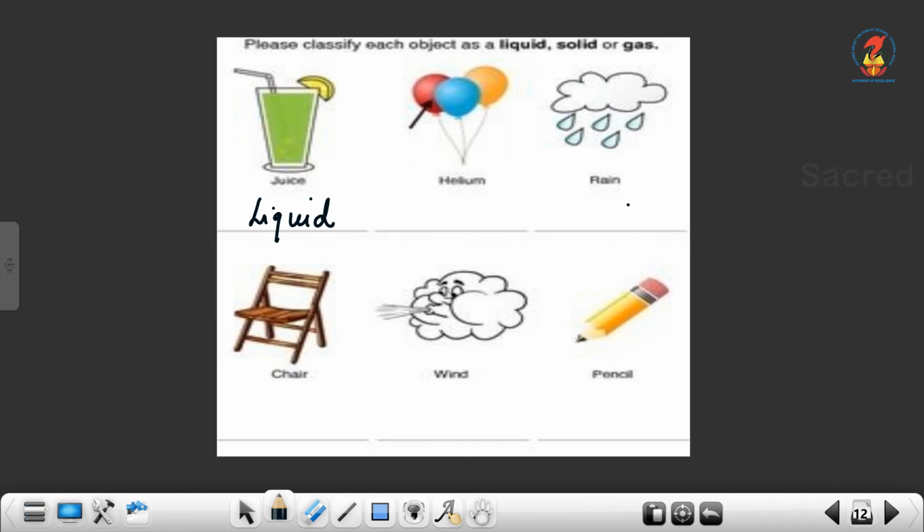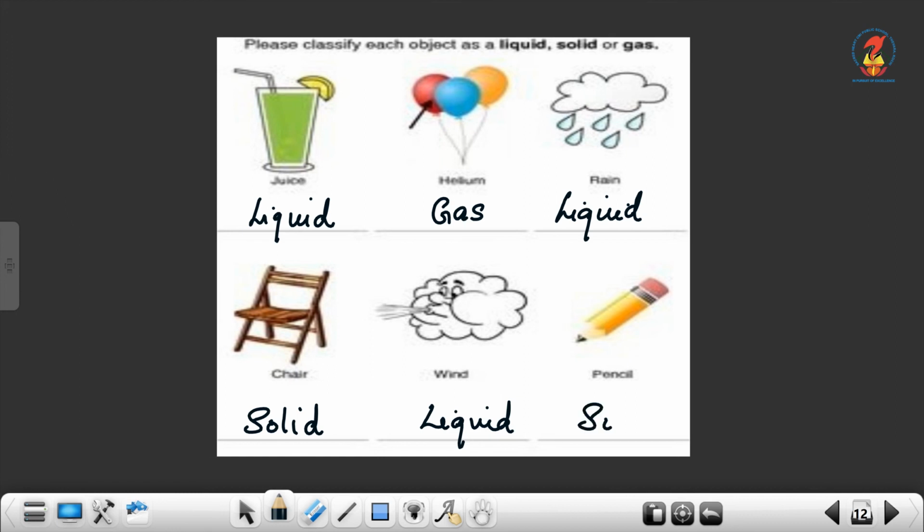What about the air inside the balloon or the helium gas that is there in the balloon? It is a gas. What about rain? It is a liquid, isn't it? What about your chair? Chair is a solid. What about wind? Wind is a gas. What about a pencil? Is it a solid, liquid or gas? Very good. It is a solid.